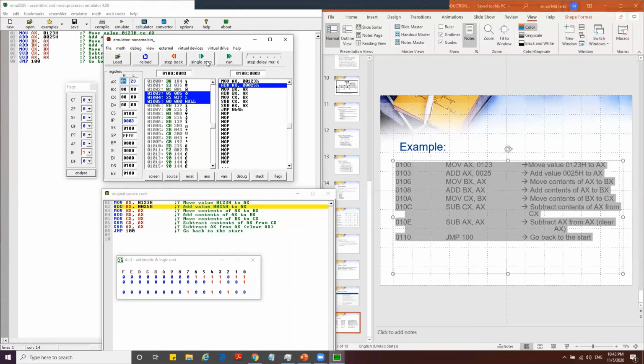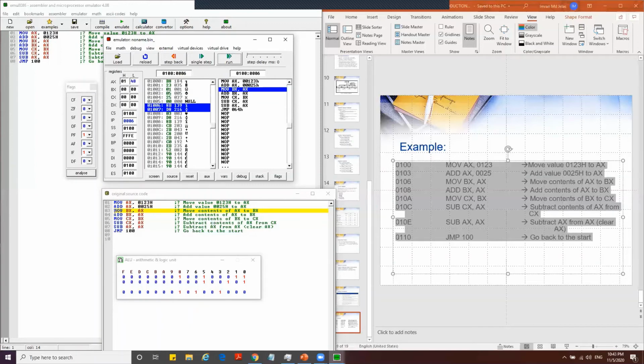Okay, and then we add. The next instruction says add AX with the value of 5. So if we look at the previous value 0, 1, 2, 3, 2, 3 add with 2, 5 will make 4, 8. So we get 0, 1, 4, 8 at AX.